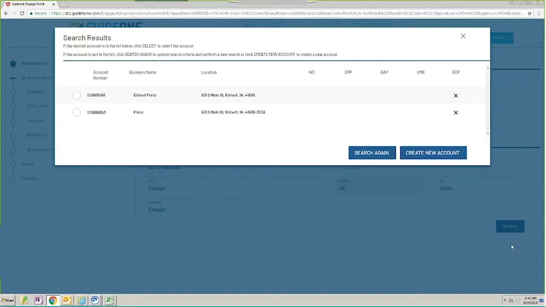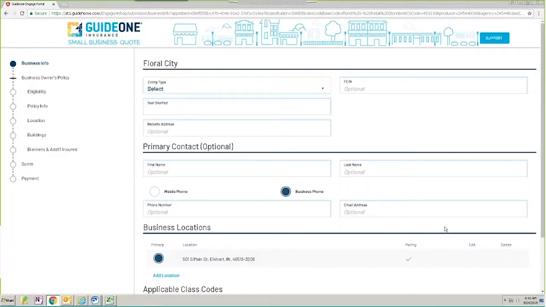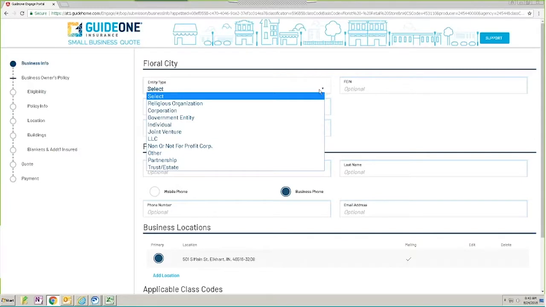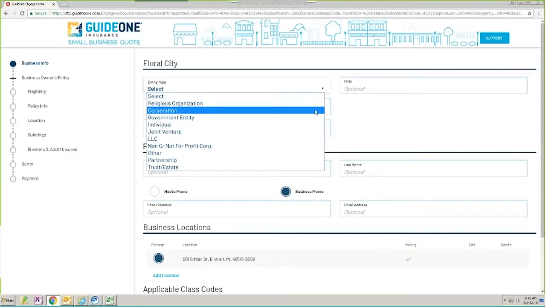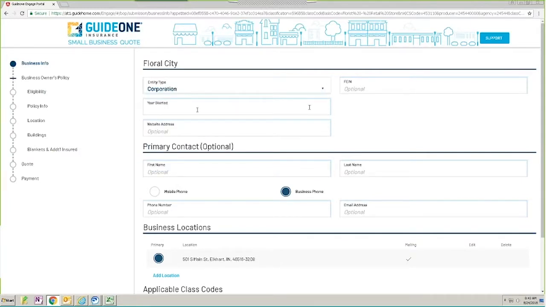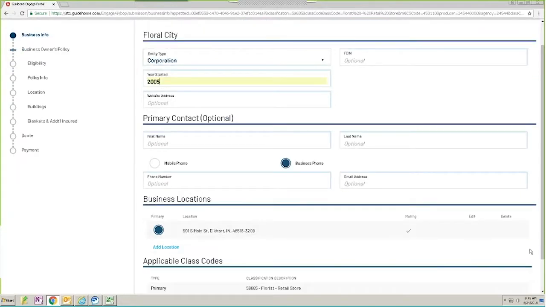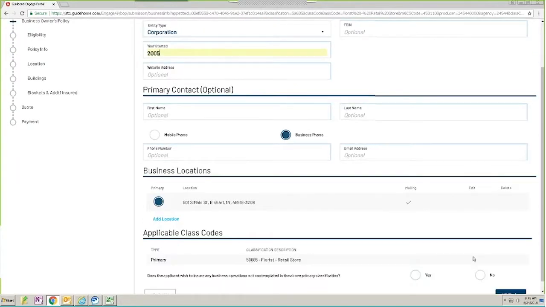And it's going to tell you that we found some other accounts. If the agent wanted to use one of those other accounts, they would click on the account number. But if this was a new account, which this is, you would click Create New Account. And it's going to further expand that business information page. We need to put in the entity type, and we need to put in the year the business started. No other piece of information is required on this page, but you can see that there are some optional things. So primary contact information, for instance, is optional.